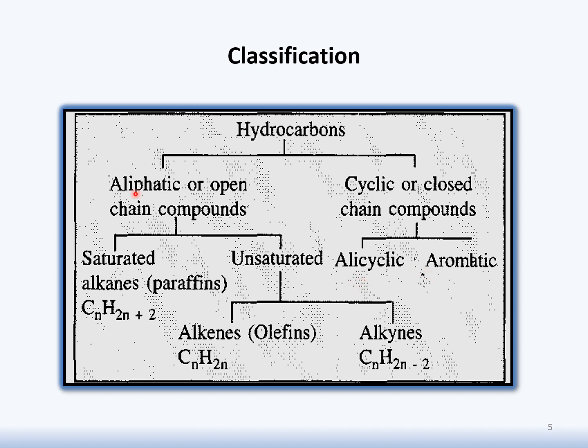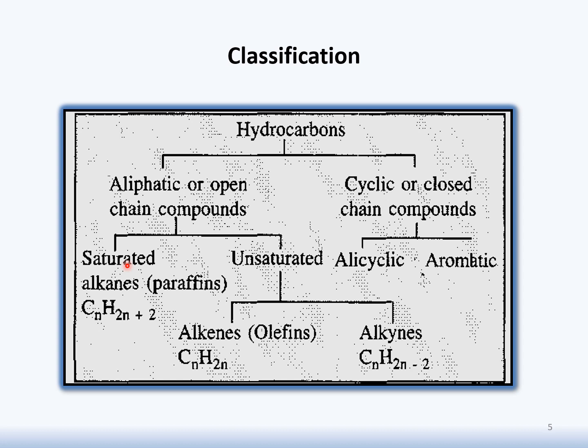Firstly, let's have a glimpse at aliphatic or open chain compounds. These open chain compounds are further divided into two groups. Firstly, we have saturated hydrocarbons. Secondly, we have unsaturated hydrocarbons. Saturated hydrocarbon, that is alkane, contains only sigma bonds, or only single covalent bonds. It does not have any pi bond, so it is also known as paraffins.